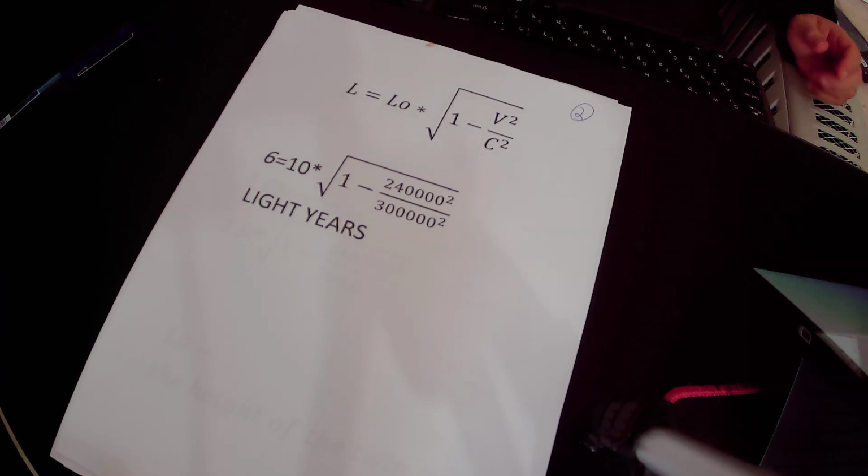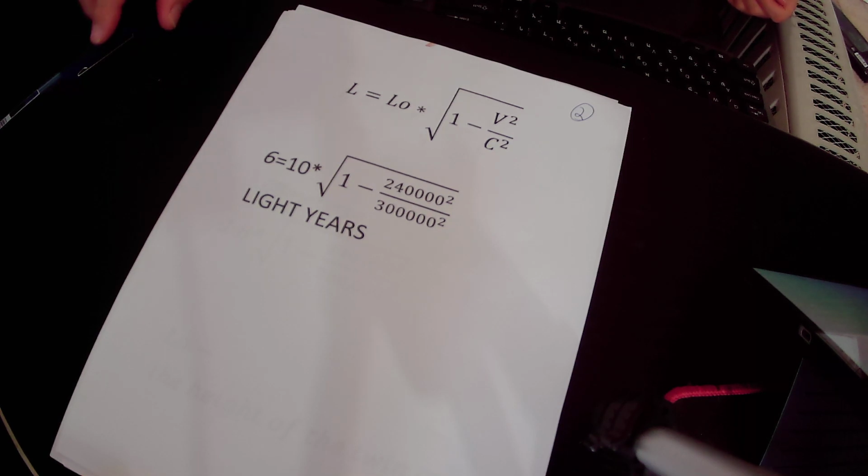And in our example, the distance between Earth and the star epsilon is 10 light years when you measure it on Earth.